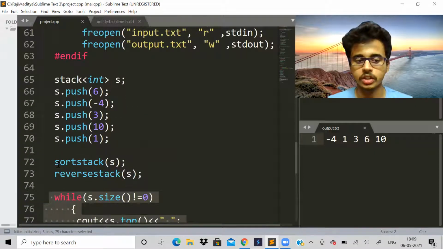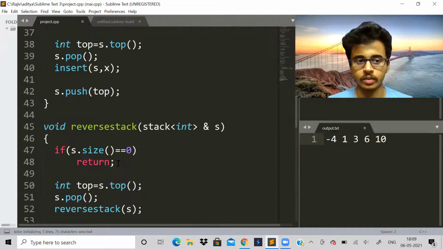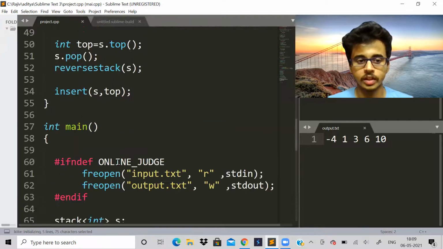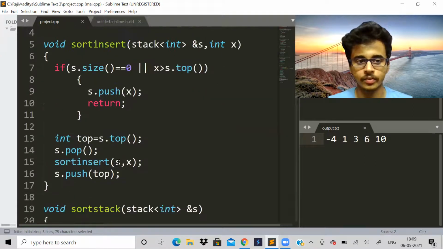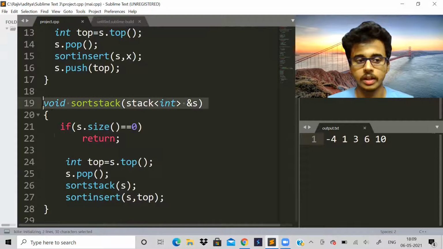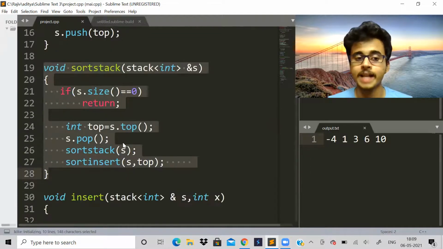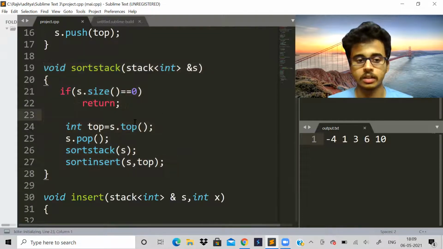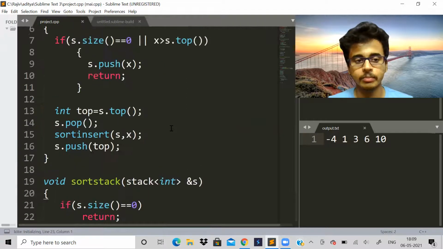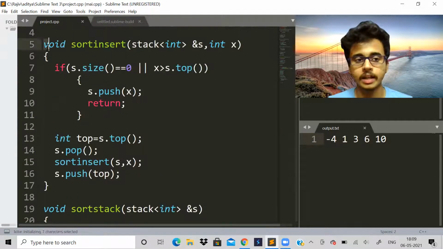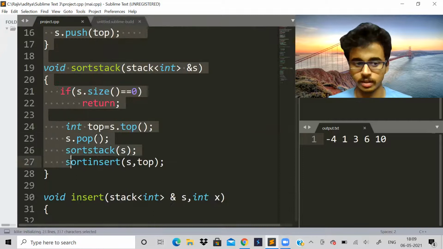What is this function sort stack doing? This function sort stack is for sorting the stack, but how is it happening? To understand that, we should understand that there are two functions.